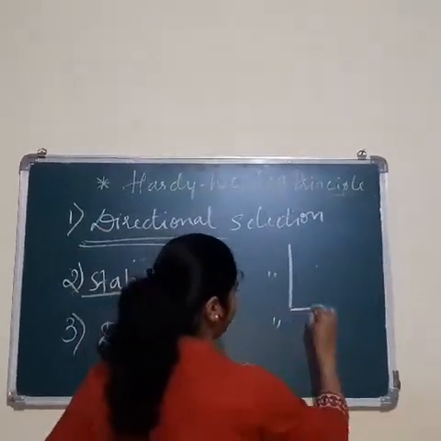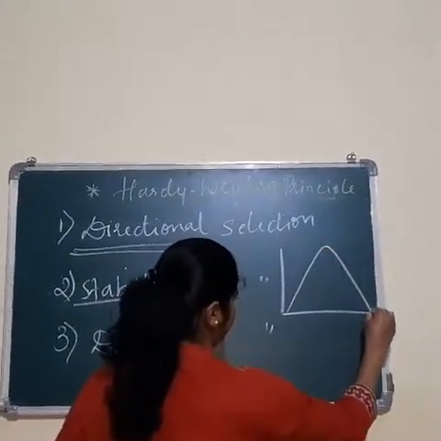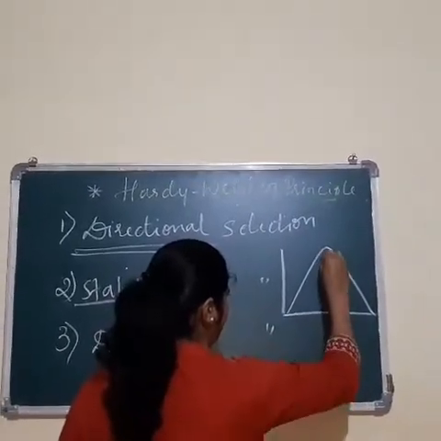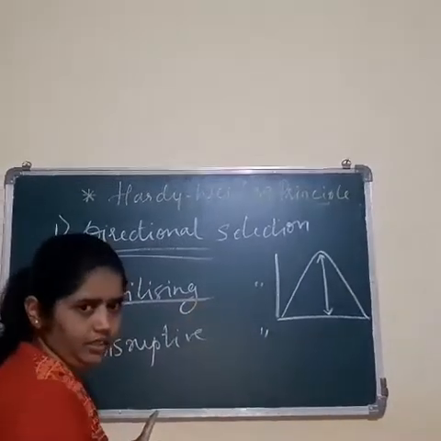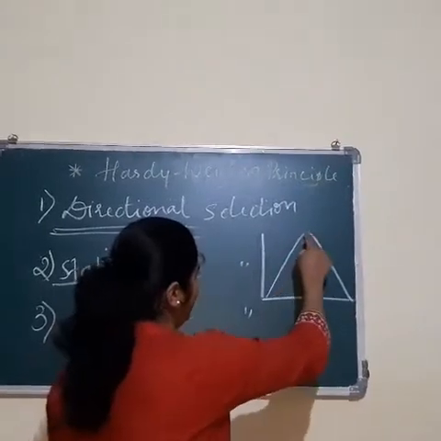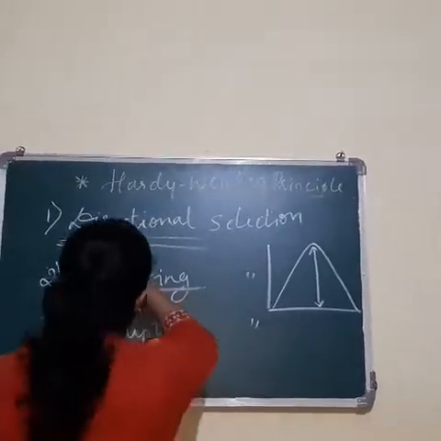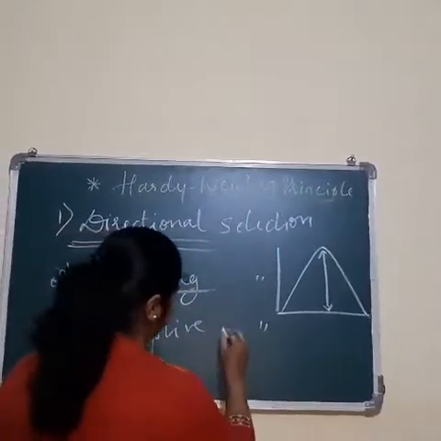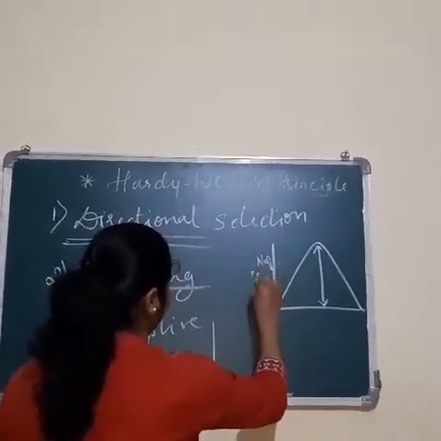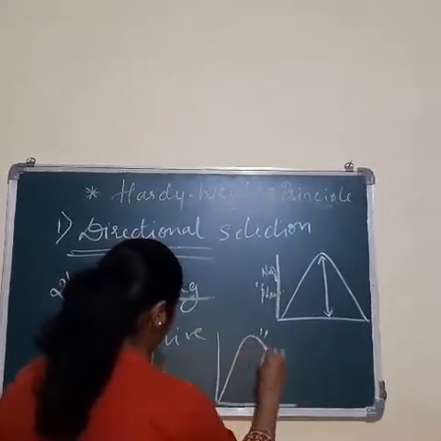If I draw a graph, this graph represents the mean value. In stabilizing selection, a greater number of individuals will acquire the mean value during natural selection. When you say directional selection, in the graph I am drawing here, showing the number of phenotypes, suppose this is the mean value.